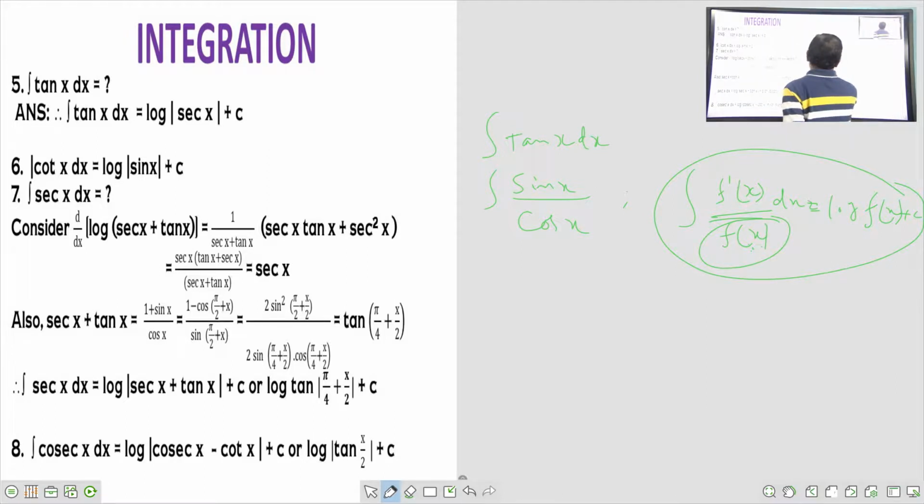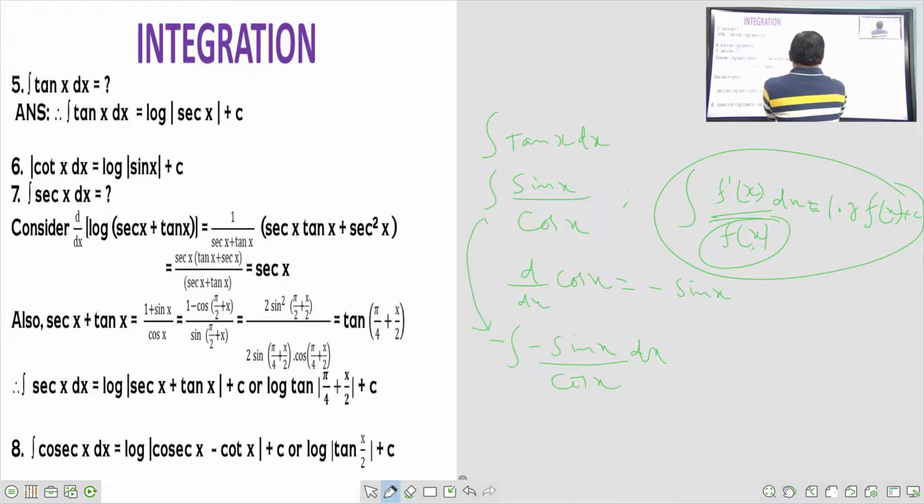So what happens here? What is the derivative of cos x? What is d by dx of cos x? Minus sin x. The derivative of cos x is minus sin x. But in the numerator we have plus sin x. So what I will write here is minus integral of minus sin x by cos x dx. I am rewriting the question.